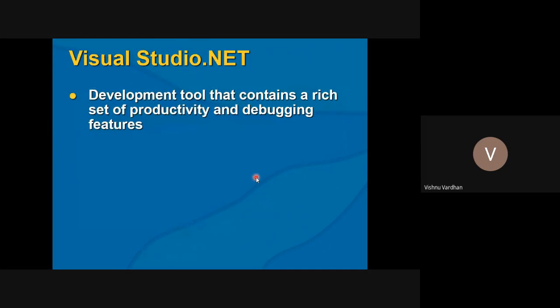And ultimately, Visual Studio is a set of highly productive tools with good debugging features, and anybody who wants to write an application in .NET generally takes Visual Studio.NET, but it is not mandatory. You can take any editing environment of your choice, but Visual Studio generally caters much to developers. So normally any company dealing with Microsoft technologies goes for VS.NET only.